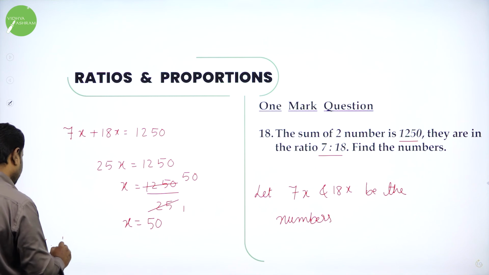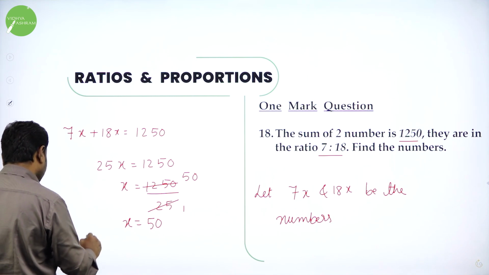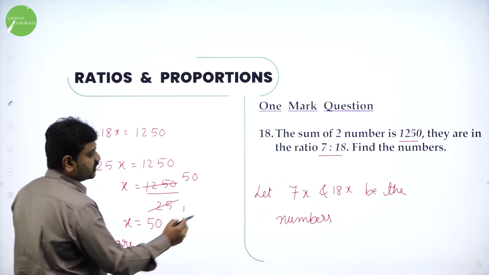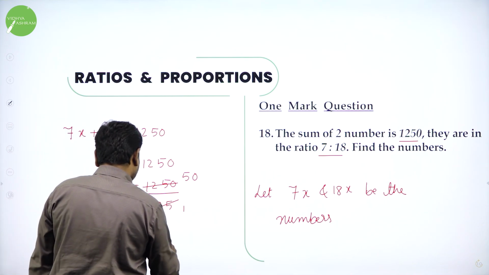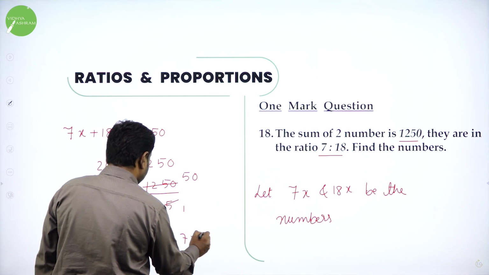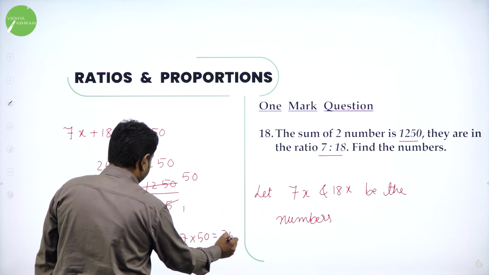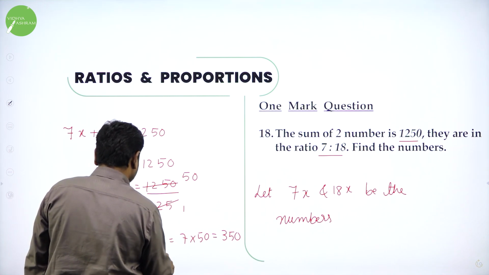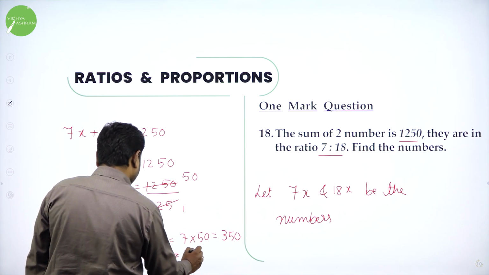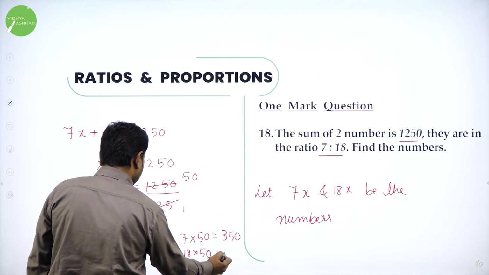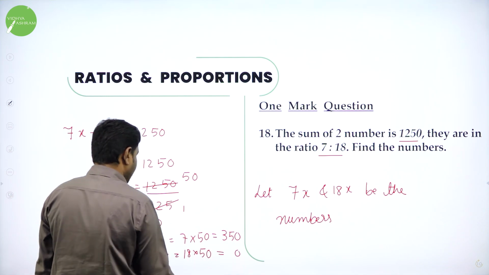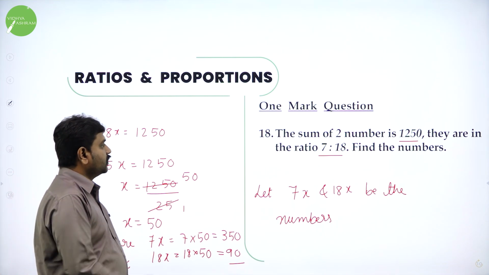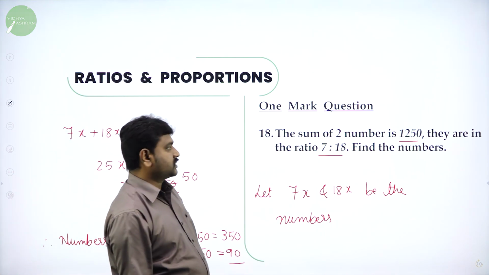Therefore the numbers are: the first number is 7x, that is 7 into 50, that is 350, and the other number is 18x, that is 18 into 50, 900. Numbers are 350 and 900. So they want you to find the numbers, we got the numbers.